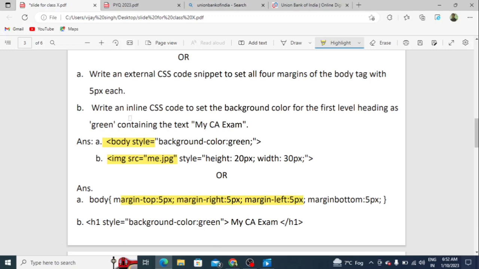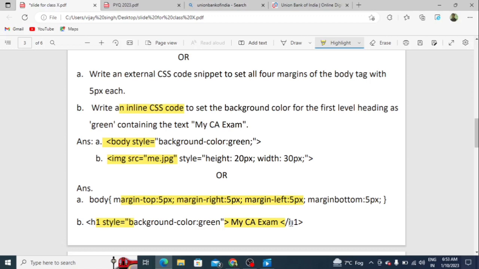And B section, write the inline CSS code to set the background color. Students, in the inline CSS code, you have to write CSS code directly in HTML code. Okay, so here you have to write h1 style equals to background color green, and then you have to write the content. According to the question, you have to write the content My CA exam in the h1 tags.